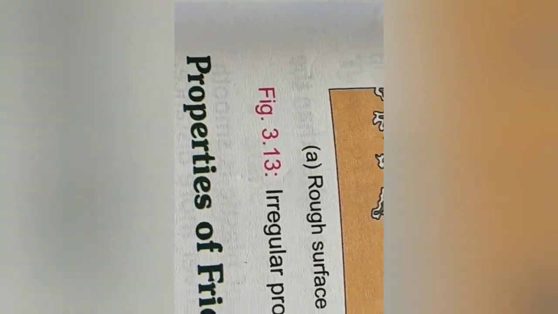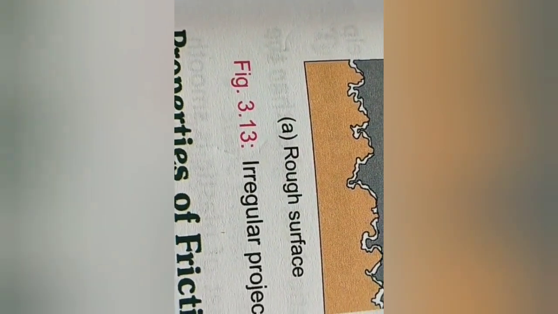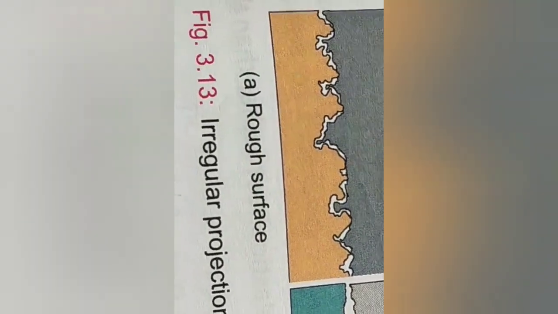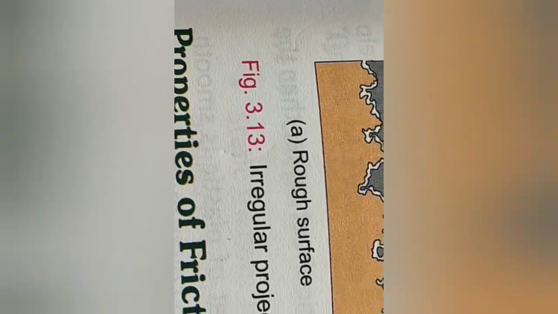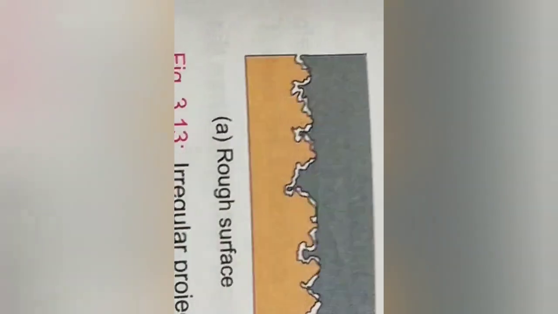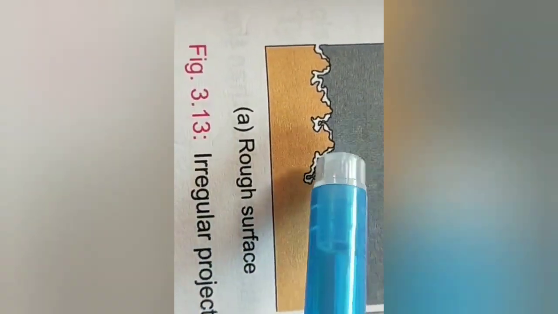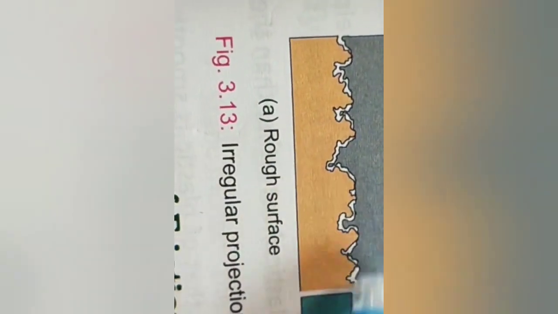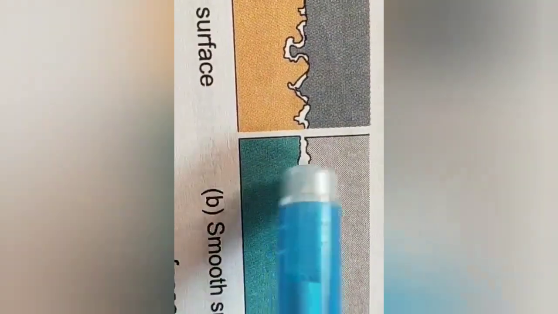If you want to move one surface over the second, suppose this black surface over the yellow one, then we have to apply force. When we apply sufficient force, we can overcome this interlocking and move the object. So it is easier on smooth surfaces because the hills and grooves are fewer. By applying less force, we can move the object.